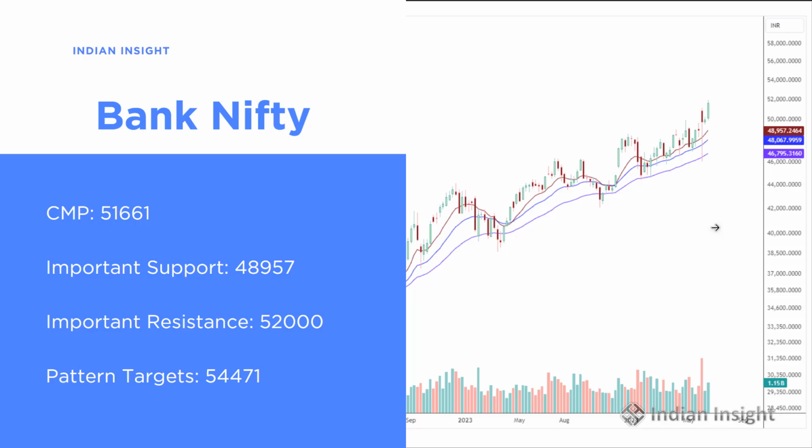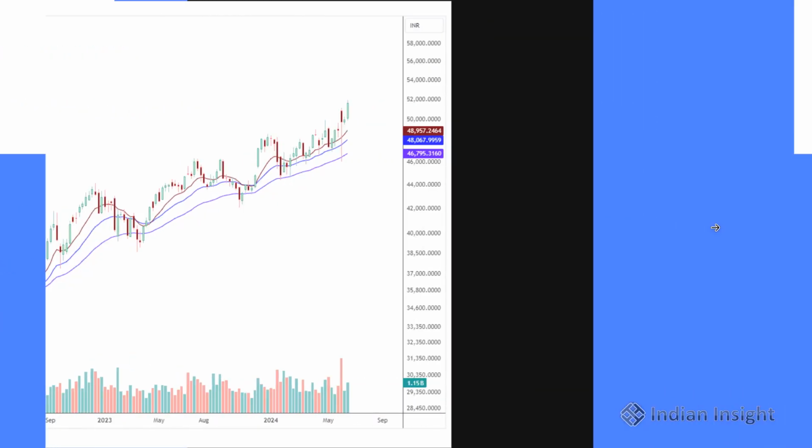Then we have the Bank Nifty, which is trading around 51,660. This index also has a long-term pattern target which is pending, which is around 54,470. This index has been able to break above its pre-election results highs, which actually signifies that irrespective of who is in power, this index is likely to do well.